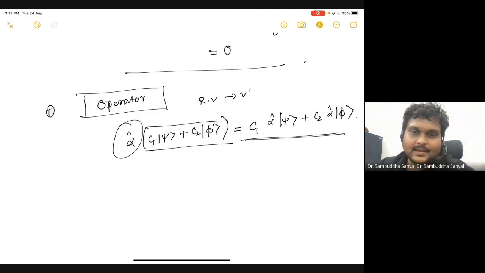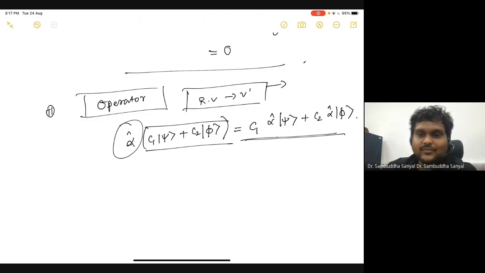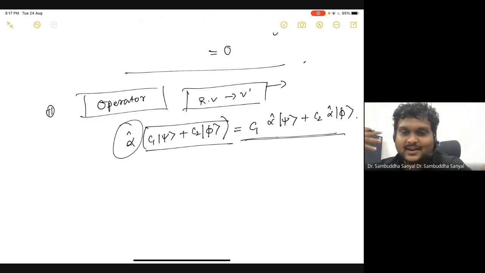Okay, is it clear so far? This relation you agree with, right? Even if I don't know what alpha n is. Anytime you have difficulty, you go back to this notion of vectors. It is all borrowed from there. The machinery is borrowed from there and applied in this peculiar context.